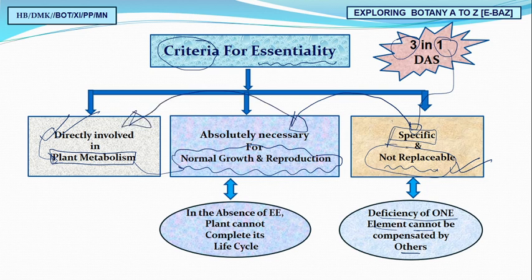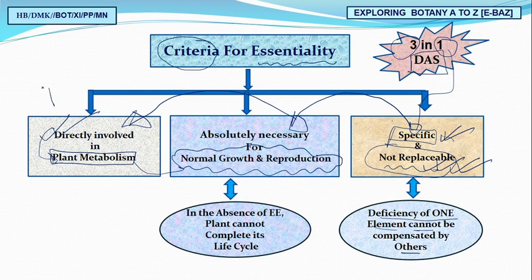So what we are finding: a specific, directly involved element is absolutely necessary for growth, development, and reproduction. If both conditions are met, it means we have very specific and non-replaceable elements. So this is 3 in 1, and I have given this mnemonic: DAS.